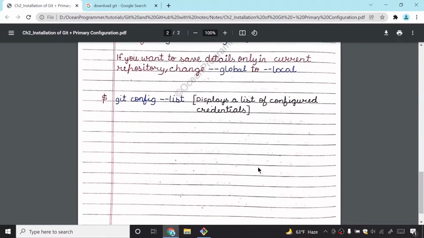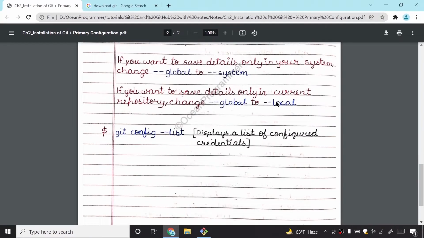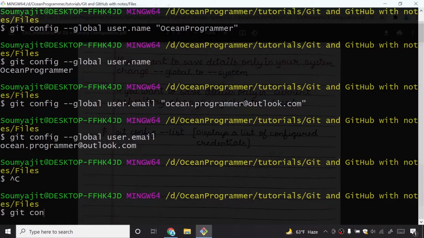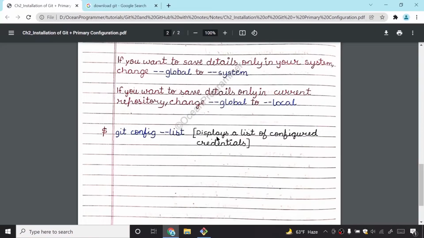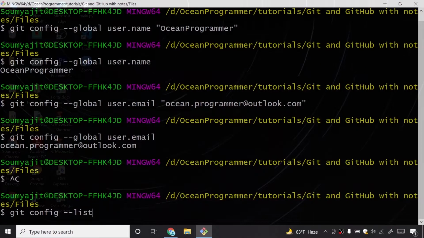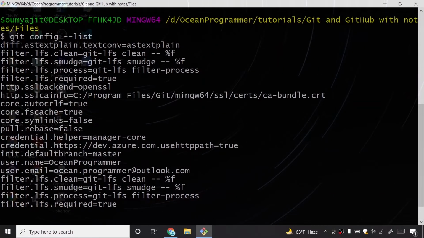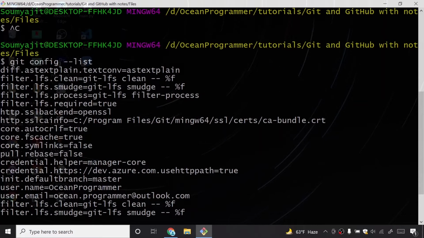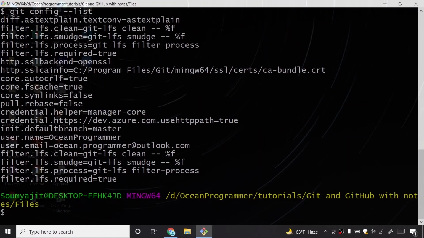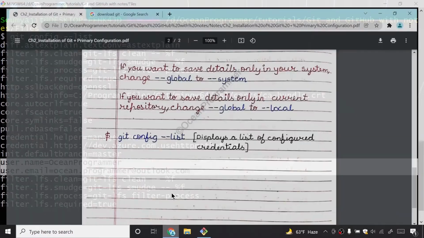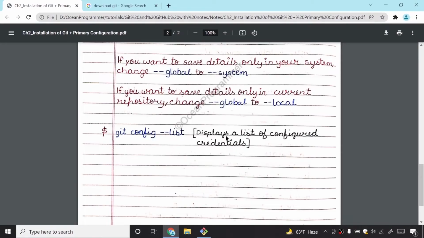And if I want to do it for my local repository, I will tell you what a repository is. If I want to do it only for the local repository, I will change --global to --local. If I do the command git config --list, then it will show my details, and somewhere I will find my name and email address. I don't know where. Why can't I find this? user.name and user.email. You must also get this if you have done all these things correctly.